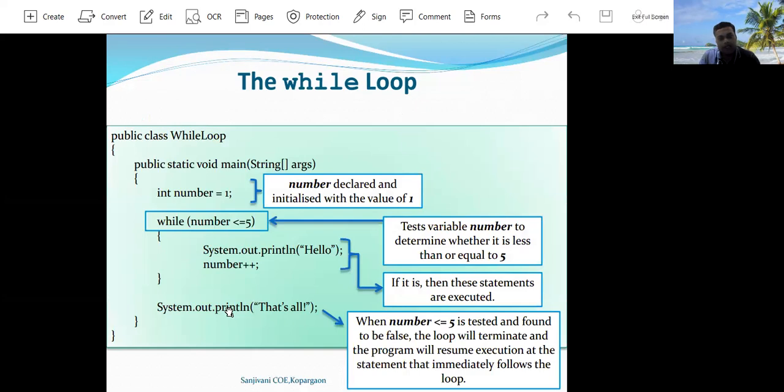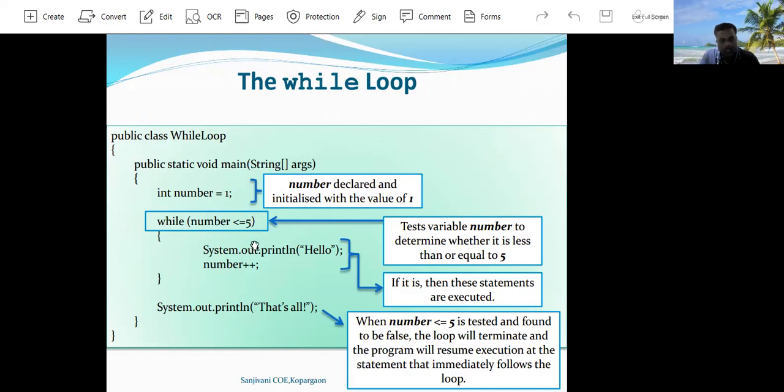Here an example of the while loop is shown. In this example, the initial value of the number variable is specified in the declaration statement as 1. Here the while statement condition is specified: while number is less than or equal to 5.